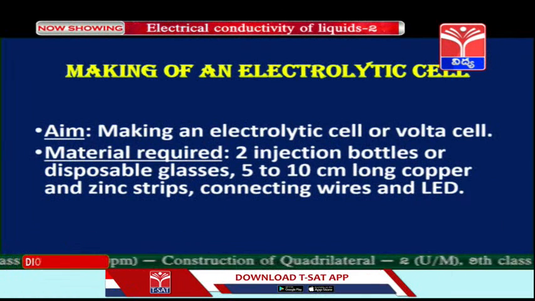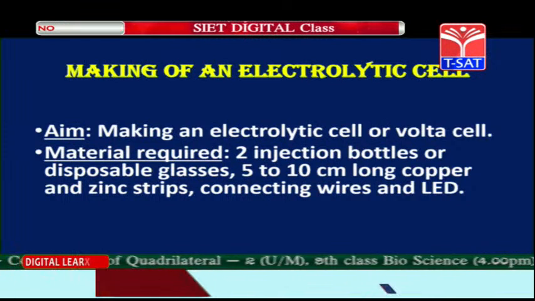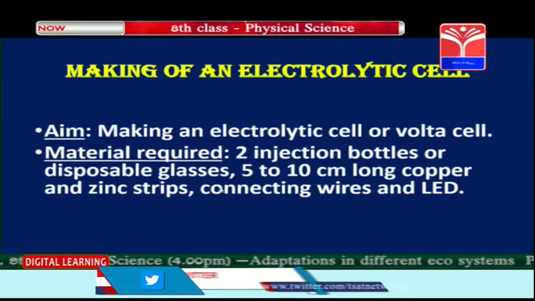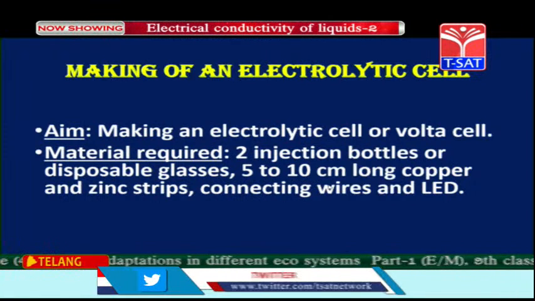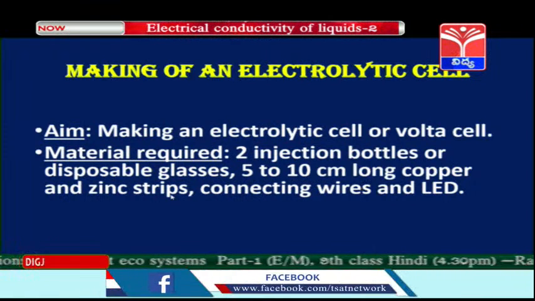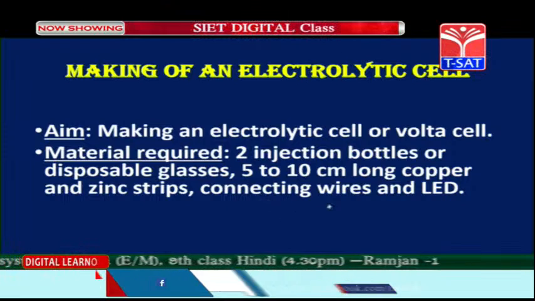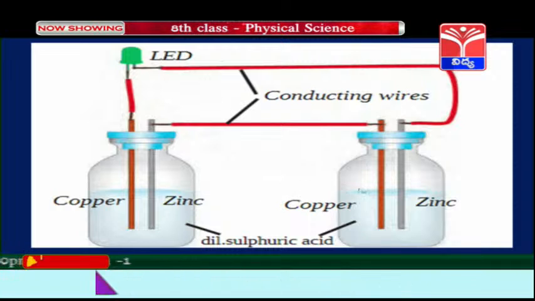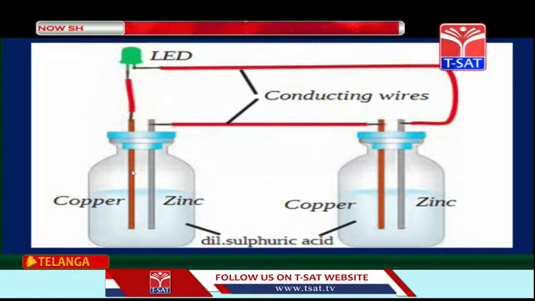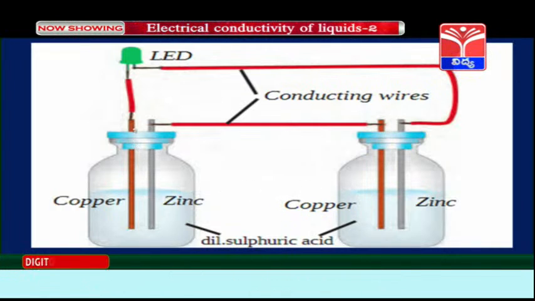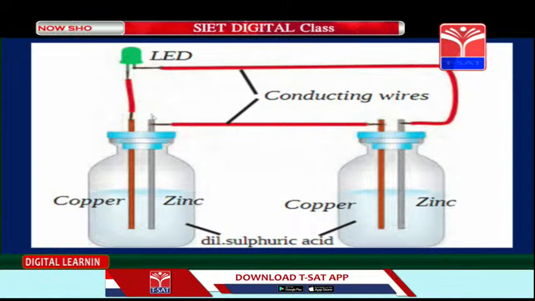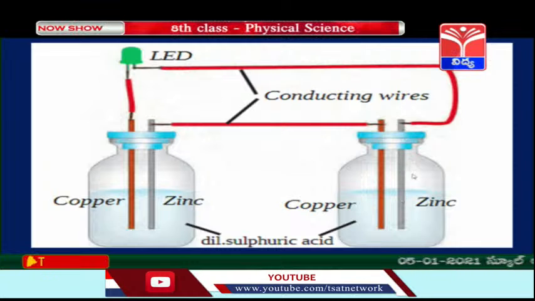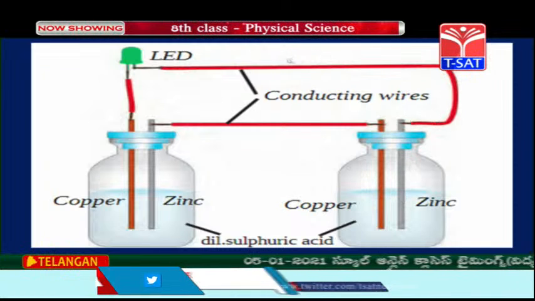So children, let us see what we need to make an electrolytic cell. We need 2 injection bottles or disposable glasses, 5 to 10 centimeter long copper and zinc strips, connecting wires and an LED. So here children, we have taken 2 injection bottles, have taken a copper strip and joined it to one end of the LED, and in the other bottle the zinc plate is joined to the other end of the LED.